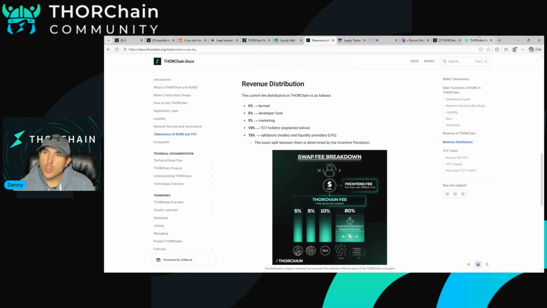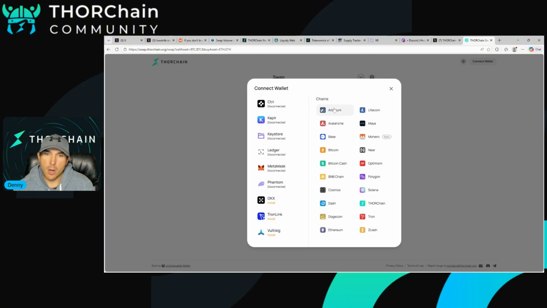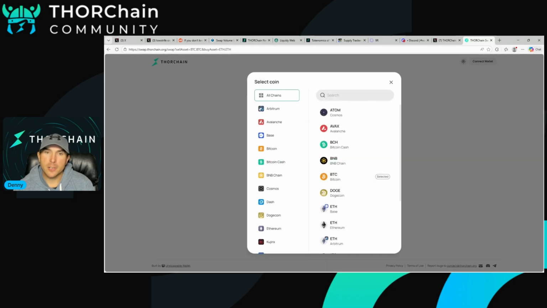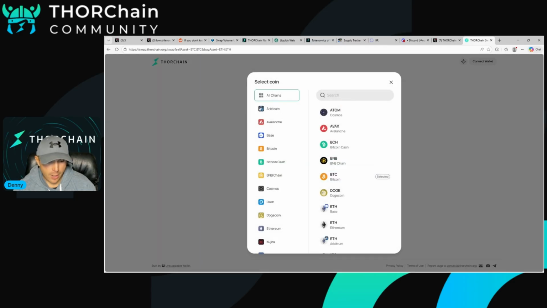We're going to go to our front end again. And this is how people get started typically, right? They go to connect your wallet, right? They have all these assets here. If you want to get the assets here, this is how you go. You go to the swapping base. You just click one asset here. If you click R, this is Rune right here. This is the base asset of THORChain.